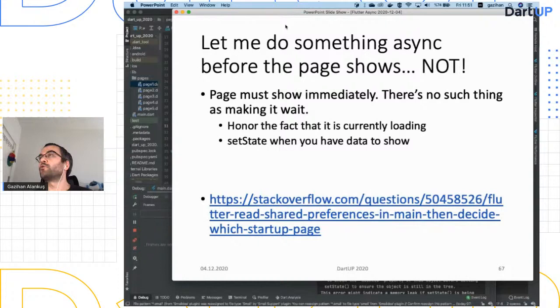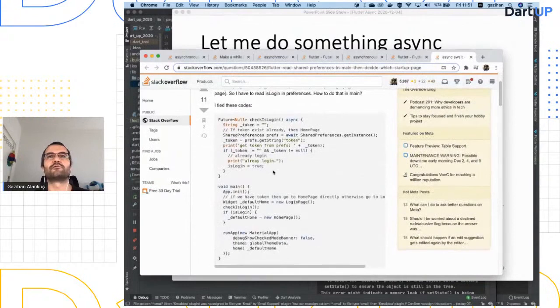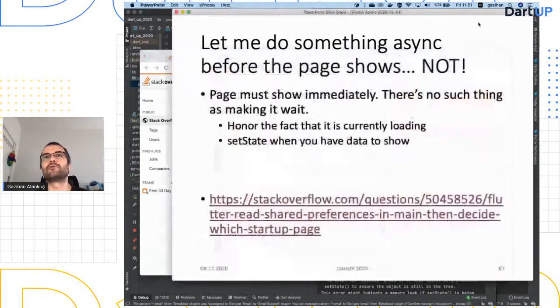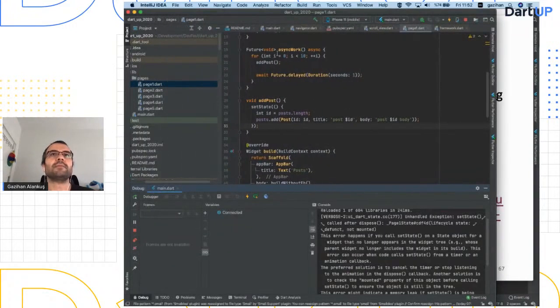So there are some questions on Stack Overflow. Let me do something async before the page shows, please. Can I do that? Before the page shows, I want to check login. No, you cannot do that because you already navigated to this page. The page has to show. You should honor the fact that it is currently loading. You can show a loading progress indicator,